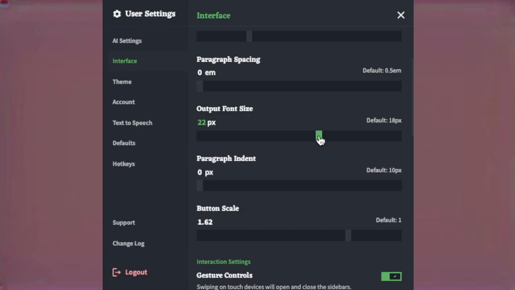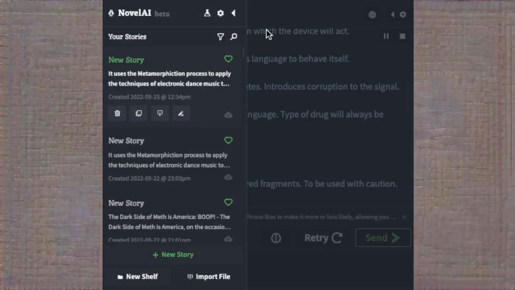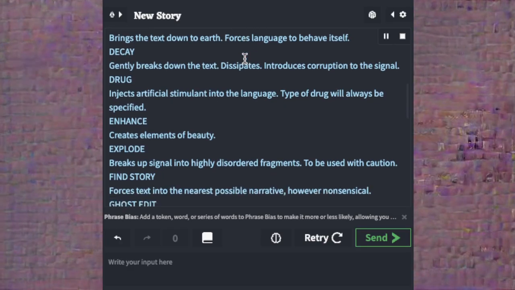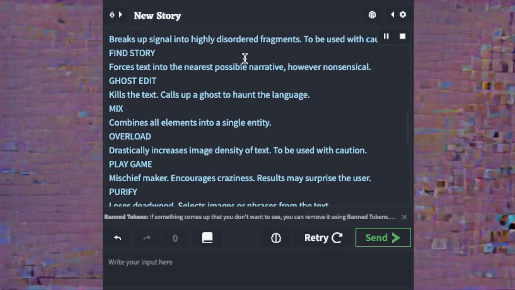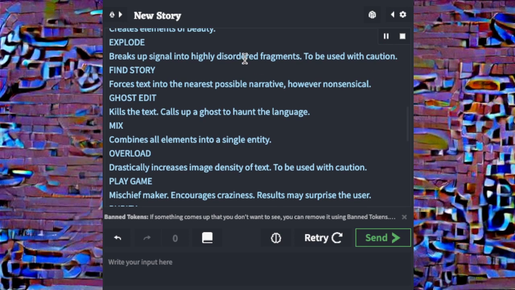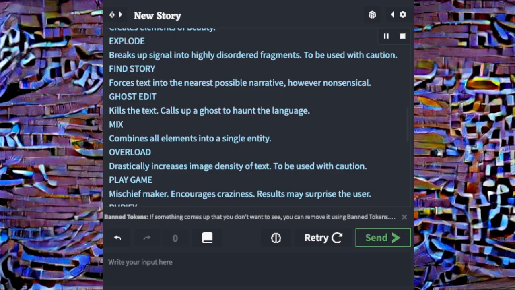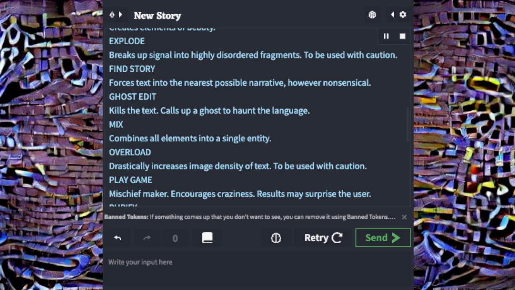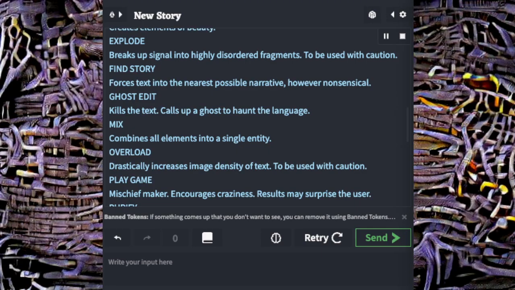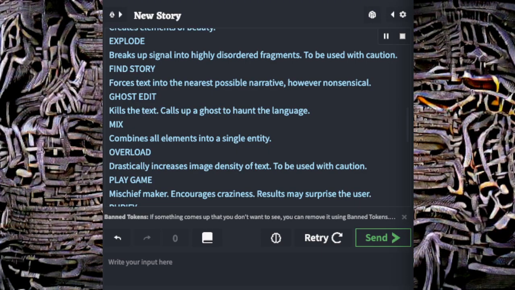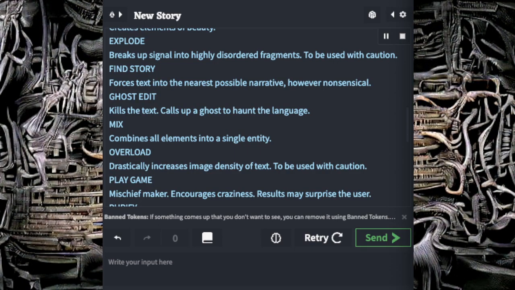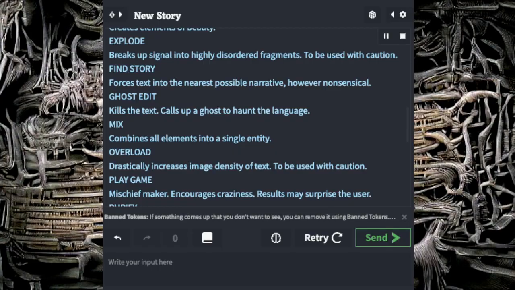Enhance. Creates elements of beauty. Explode. Breaks up signal into highly disordered fragments, to be used with caution. Find story. Forces text into the nearest possible narrative, however nonsensical. Ghost edit. Kills the text. Calls up a ghost to haunt the language. Mix. Combines all elements into a single entity.